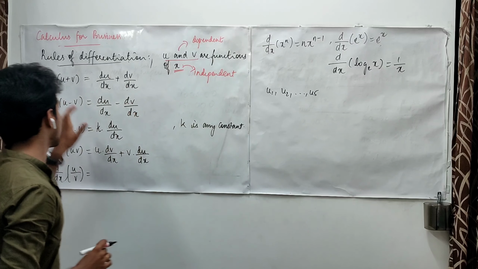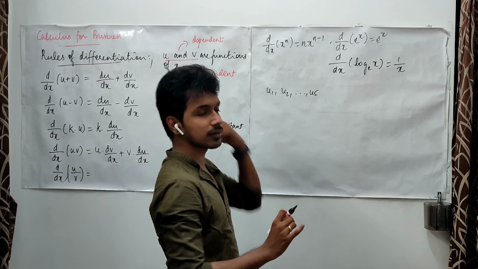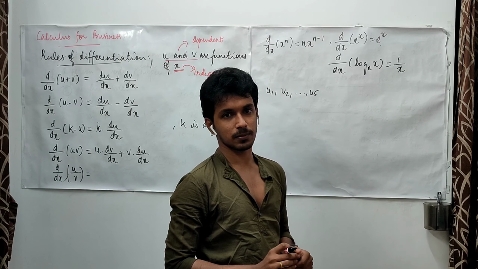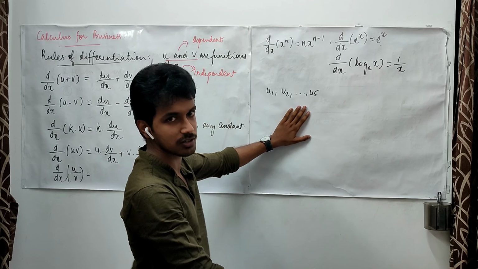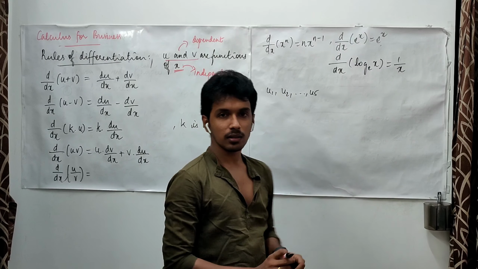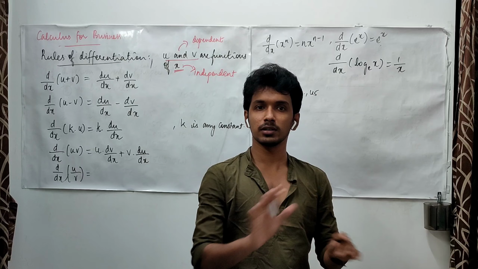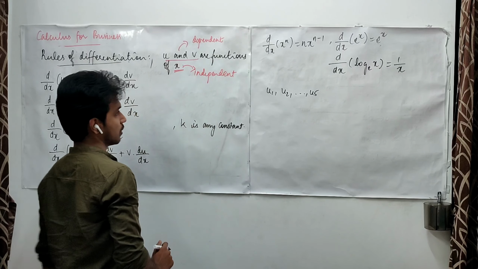Since we have considered only 2 functions here, I have written u plus v. That is well and good. All these functions are based on my investment. The investment is money. That is the only independent variable.